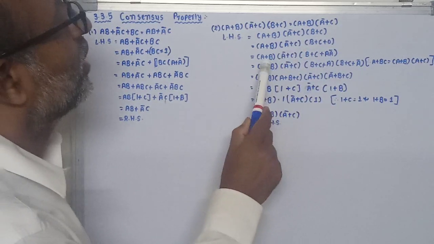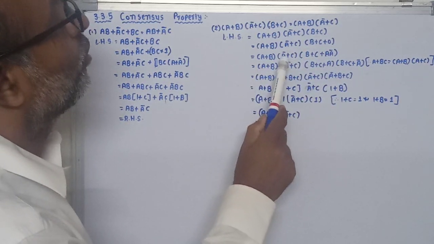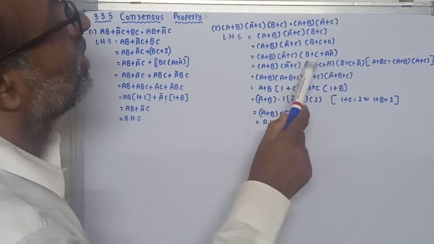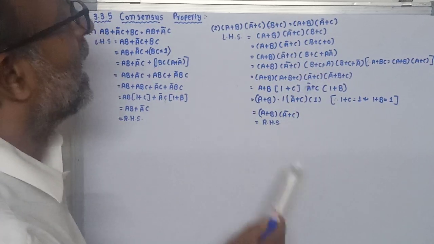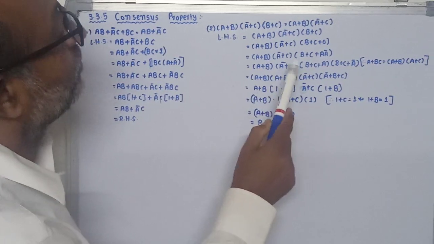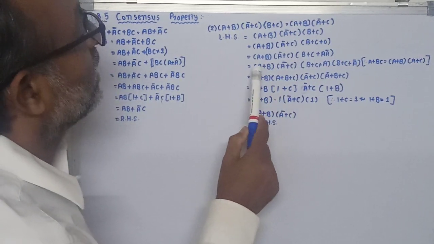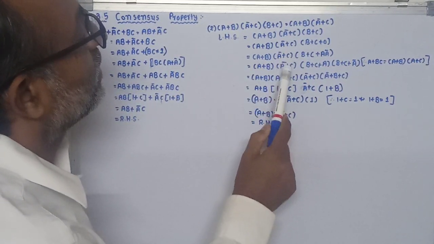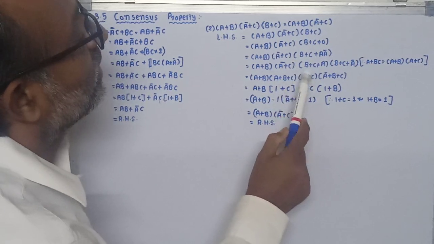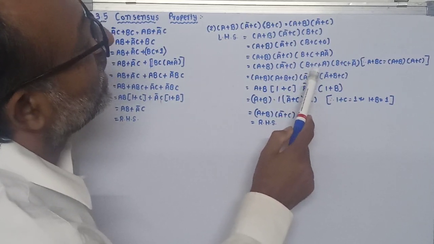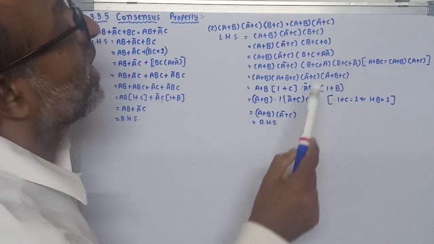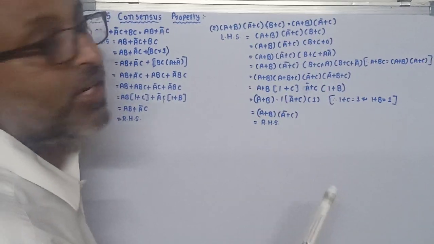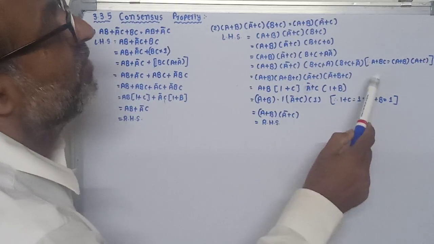So our equation becomes A plus B, another group A bar plus C, and another B plus C plus A into A bar. Now further it is expanded. A plus B, this group A bar plus C, here B plus C A and B plus C A bar, according to the distributive law. Already we have studied.